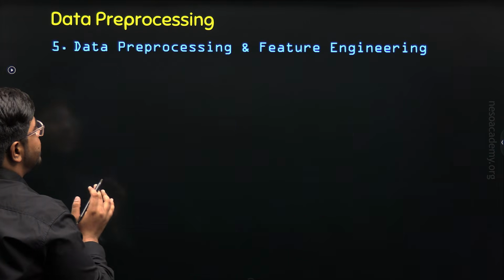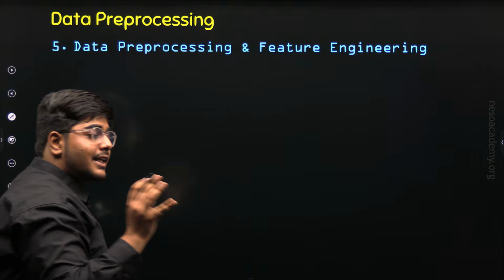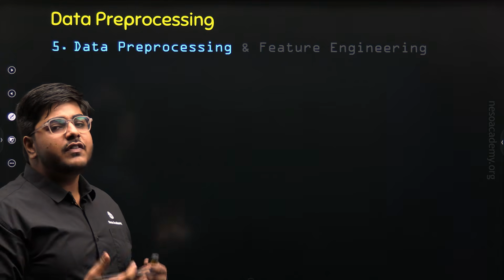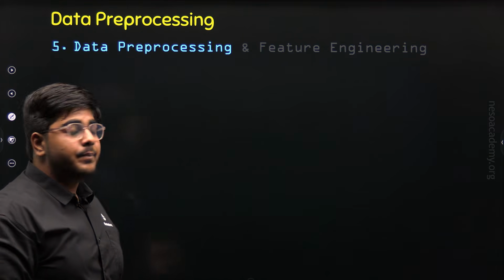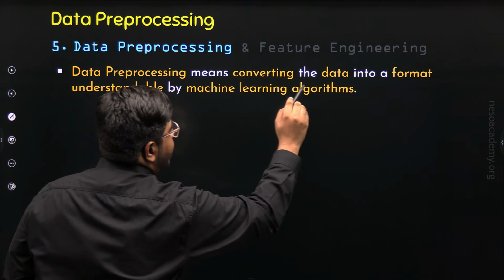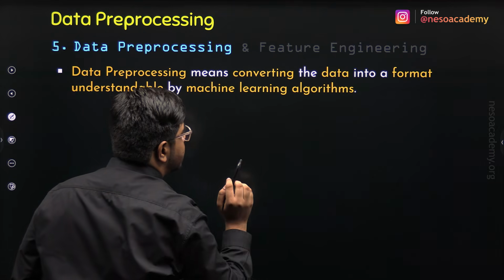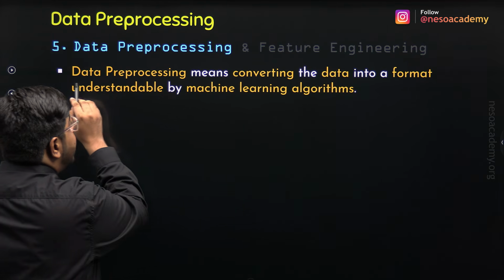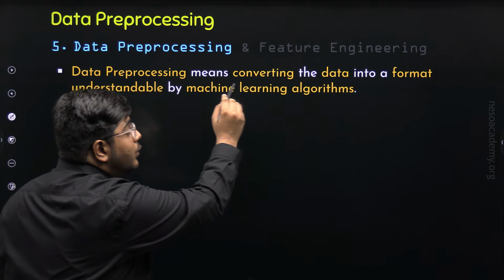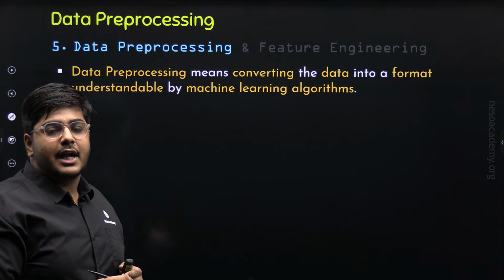So the fifth step of the machine learning pipeline is data preprocessing and feature engineering. In this lecture, we will only focus on data preprocessing. In the upcoming lecture, we will also understand feature engineering. So what is data preprocessing? Data preprocessing means converting the data into a format understandable by machine learning algorithms. It simply means that data preprocessing is the process of preparing the data, or I can say converting the data into a format that a machine learning algorithm can understand.